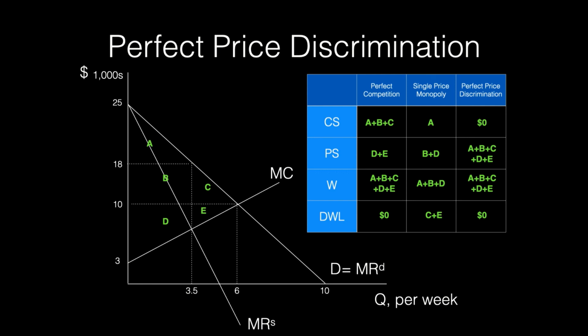This result may be surprising since consumers have no consumer surplus. However, notice that in both perfect competition and perfect price discrimination, the output is 6. The overall economic welfare is the same too. The key difference is how the economic welfare is distributed between consumers and producers. With perfect price discrimination, the producer is able to capture all of the economic welfare.